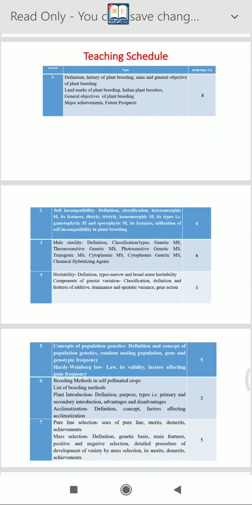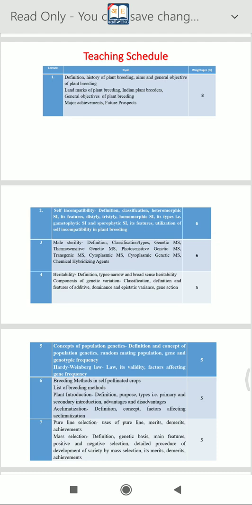In the third lecture we discuss male sterility: the definition, classification, types, genetic male sterility, thermosensitive genetic male sterility, photosensitive genetic male sterility, transgenic male sterility, cytoplasmic male sterility, cytoplasmic genetic male sterility, and chemical hybridizing agents. It carries 6% weightage, that is, near about 2 or 3 questions arise on that particular topic.